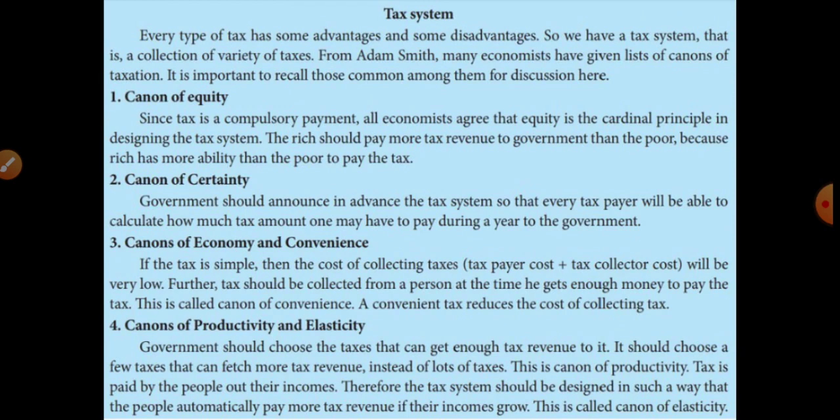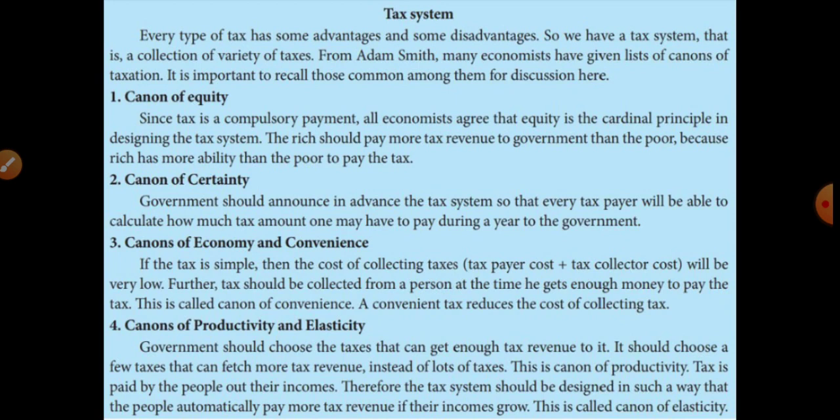Okay, the rich people pay more tax revenue to the government compared to poor people, because the rich people have the ability to pay. Their income is more. So the rich people have the ability to pay the taxes, but the poor people are unable to pay the taxes. So the government collects heavy tax from the rich people and low tax from the poor people.